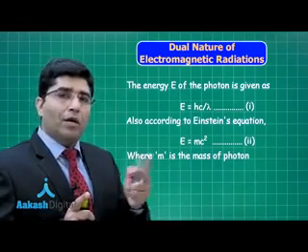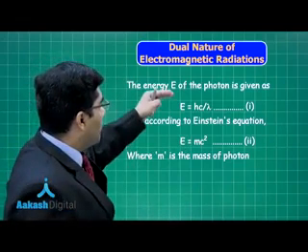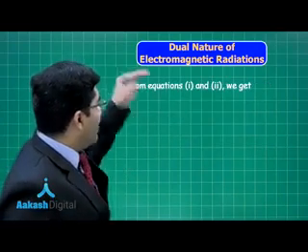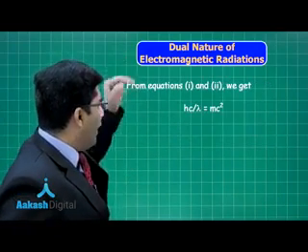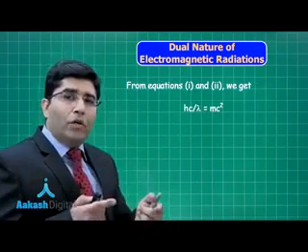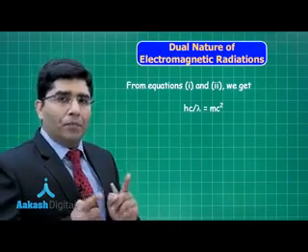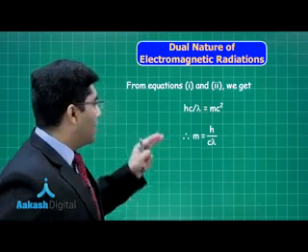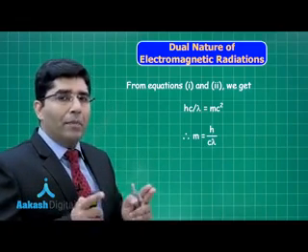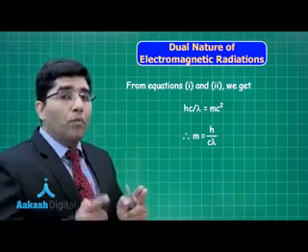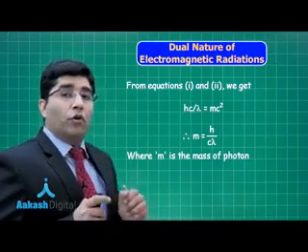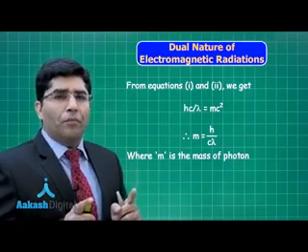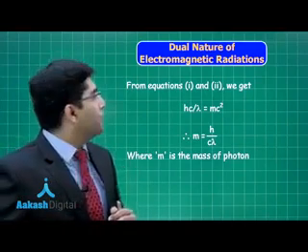Now since both are the energy, taking equation number 1 and equation number 2, we can say that E is equal to hc by lambda, that should be equal to mc square, right? And from here we can find the value of mass, that is h upon lambda c. So m is the mass of the photon. So that's how we can find out the mass of the photon. Let's solve a question based on it.